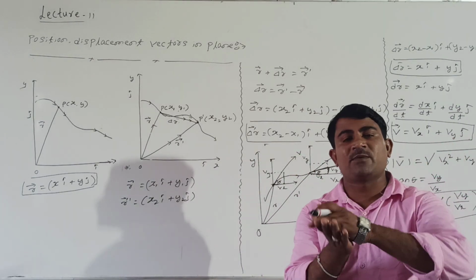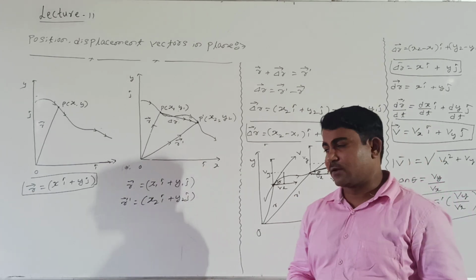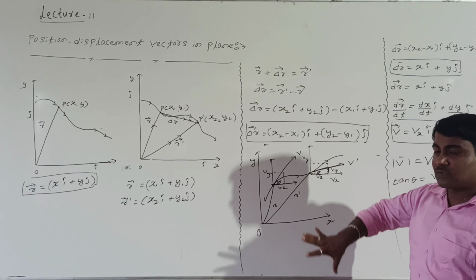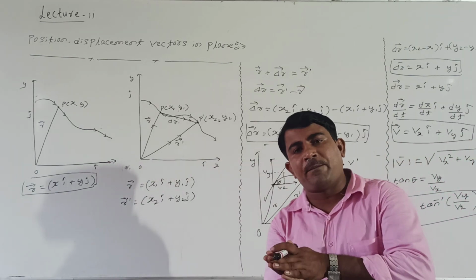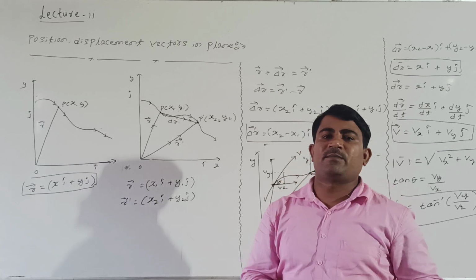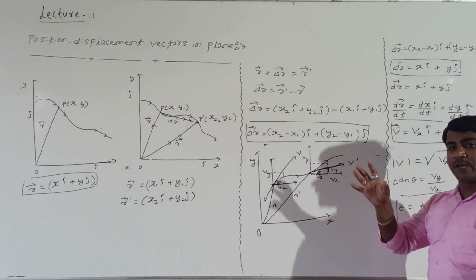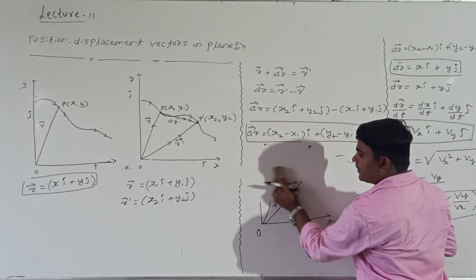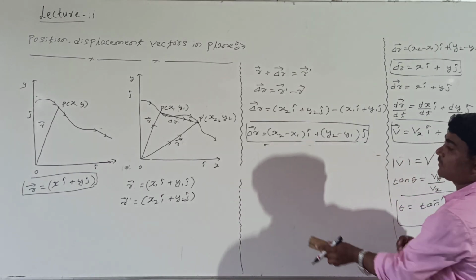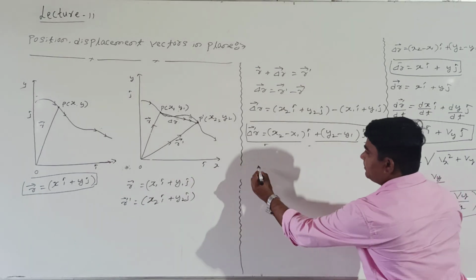Then how to take the change in velocity is very important. Change in velocity. See here, how the velocity can be resolved into two components in a given plane. Then how to represent the change in velocity of the body? It is also very important. Shall I represent the change in velocity? How to represent the change in velocity of the body? See here, by the triangle of addition of vectors.